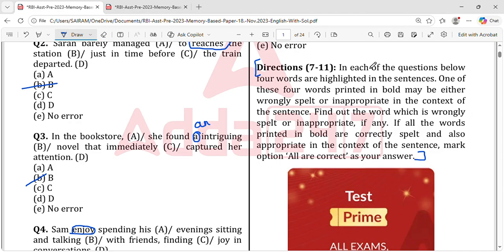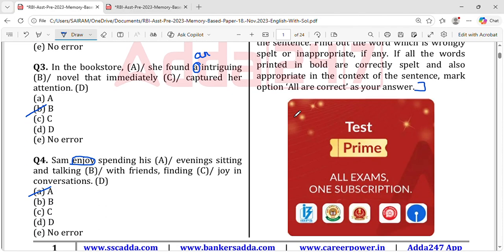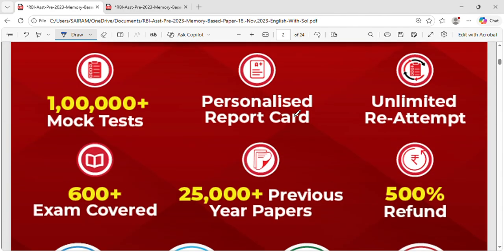I'll tell you why. In each of the questions below, four words are highlighted in the sentence. One of these four words printed in bold may be either wrongly spelled or inappropriate in the context of the sentence. Find out the word which is wrongly spelled or inappropriate, if any. If all the words printed in bold are correctly spelled and also appropriate in the context of the sentence, mark option 'all are correct' in your answer. Right? This is easy.